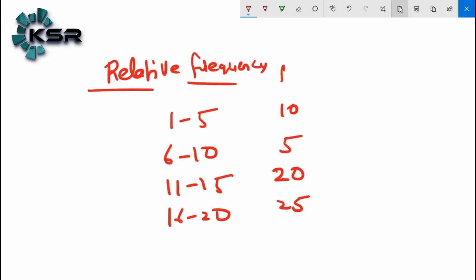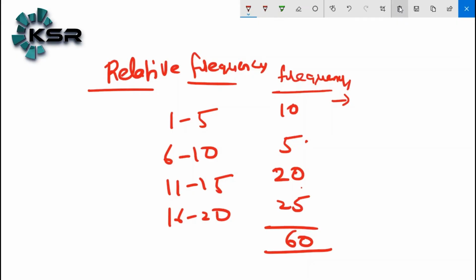These are the frequencies, and we need the total. How much is the total? 60. Relative frequency is nothing but the frequency of a particular class divided by the total frequency.